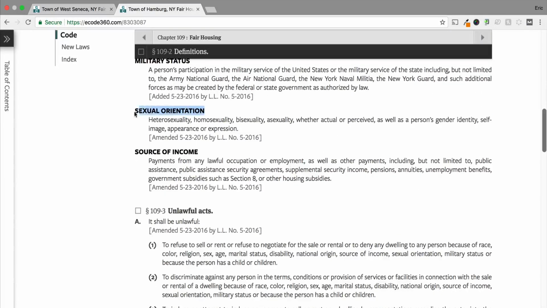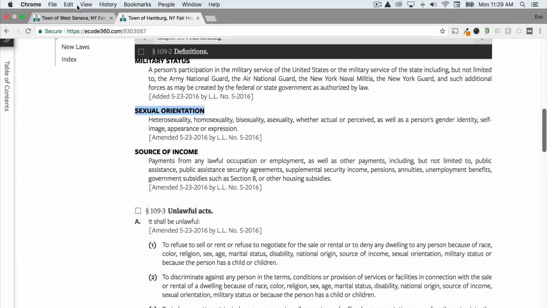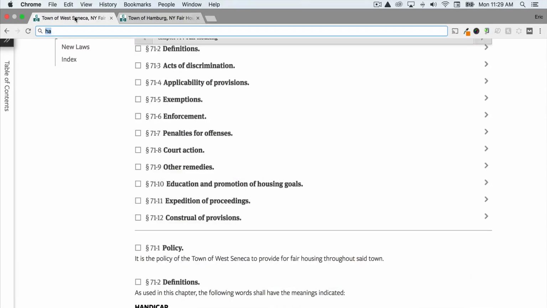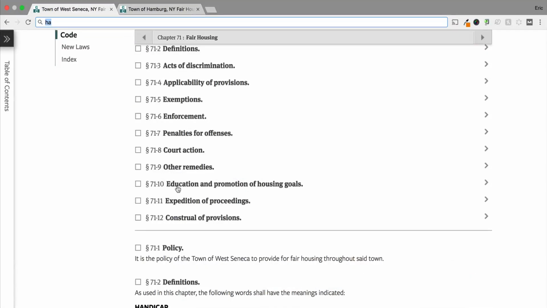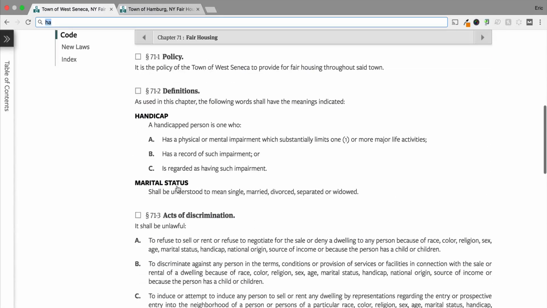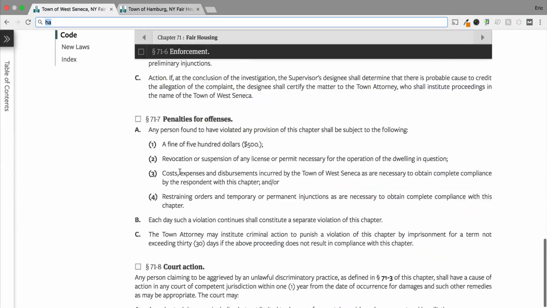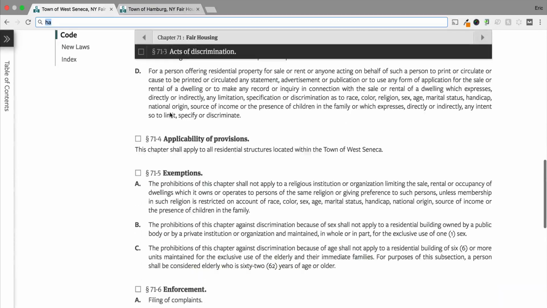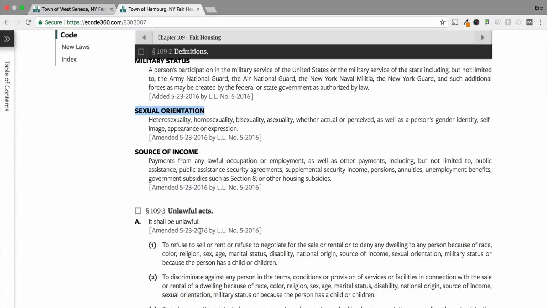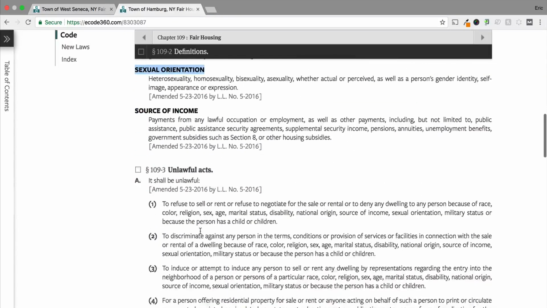So sexual orientation is addressed in Hamburg, and these towns almost touch each other. I think they're both in the south of Buffalo, New York. But then on this one, you don't see anything about sexual orientation. So this is something you want to be aware of, and you want to read through all this because it's going to give you a lot of different information.